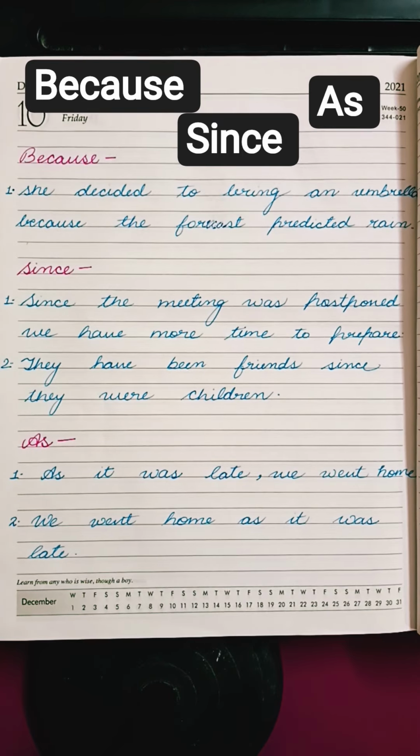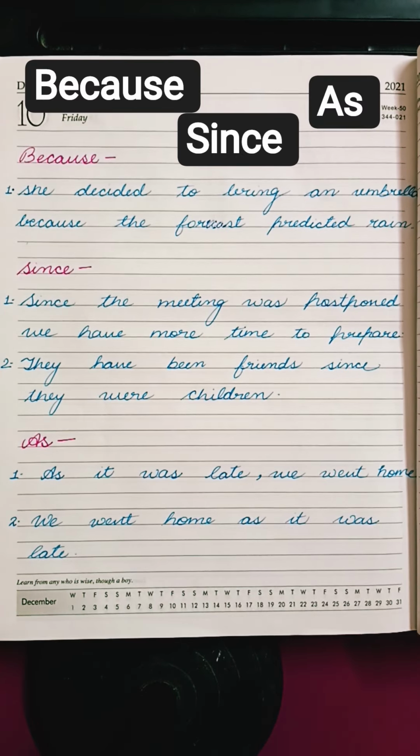And the sentence is, she decided to bring an umbrella because the forecast predicted rain. So the reason behind bringing the umbrella was the weather forecast which predicted rain. So here in this sentence, as we can see, because we have used in the middle of the sentence.